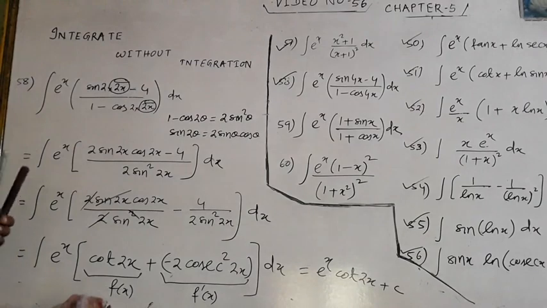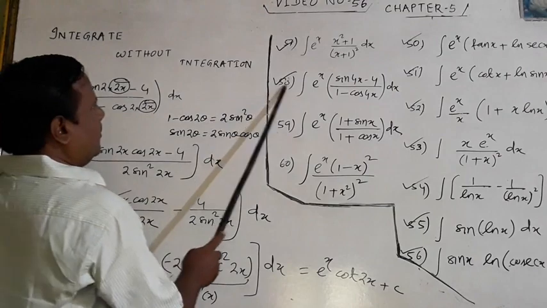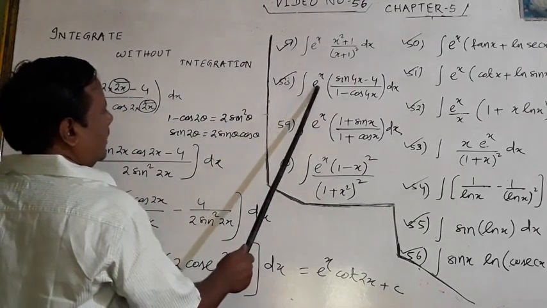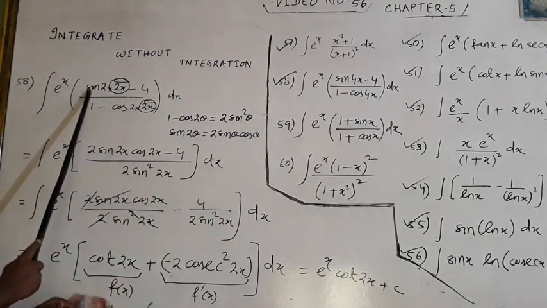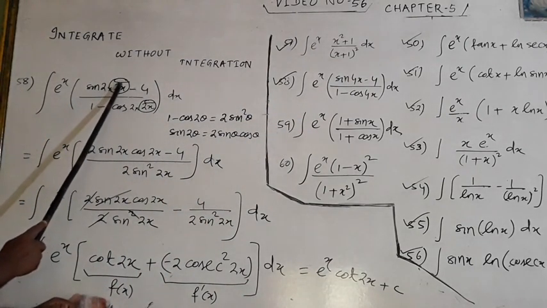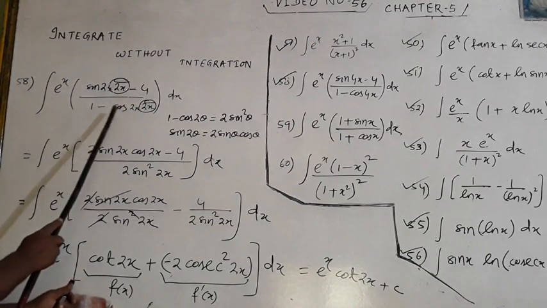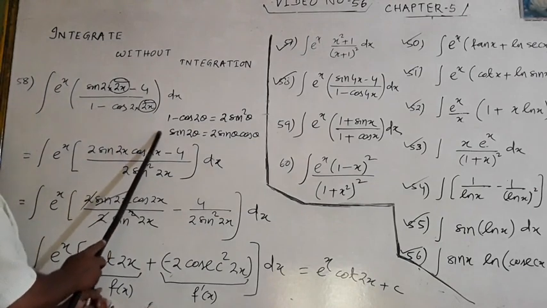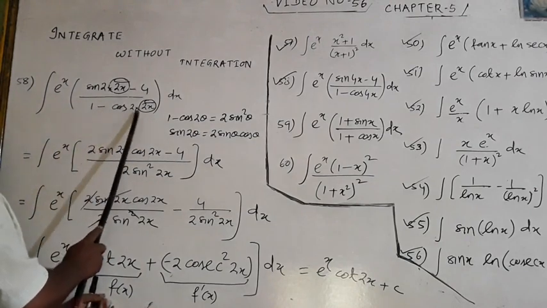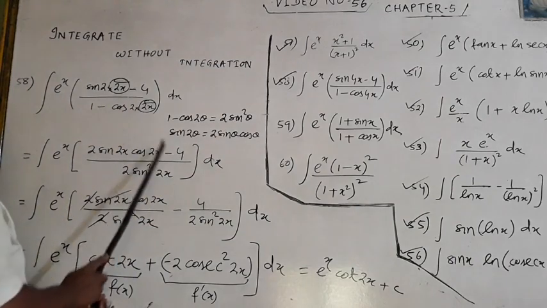Now look at problem 58. This is the most important, difficult problem among all these. Now e to the power x I am writing here. Sin 4x I am writing sin 2 into 2x, and giving a cap mark here, theta, that is theta, minus 4 by 1 minus cos 4x, 2 into 2x. And you just have to remember two formulas. 1 minus cos 2 theta is 2 sin square theta. Means in place of theta I will write what?